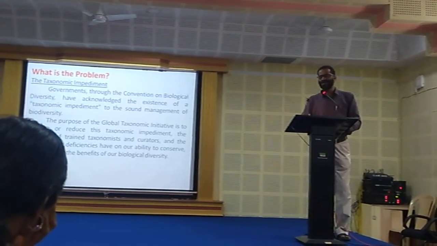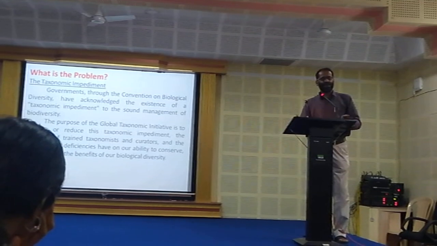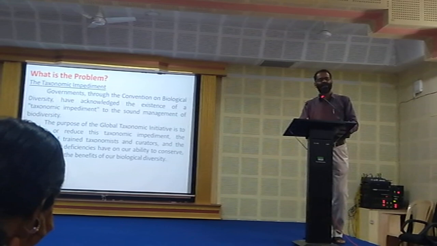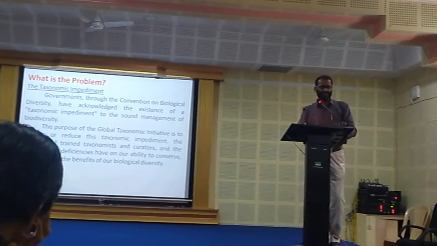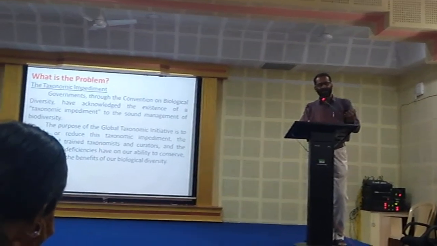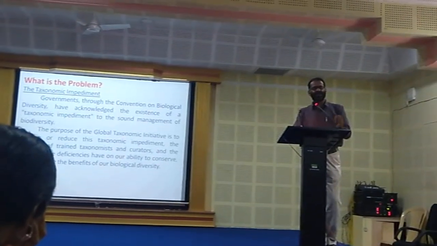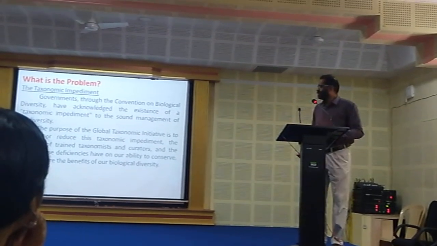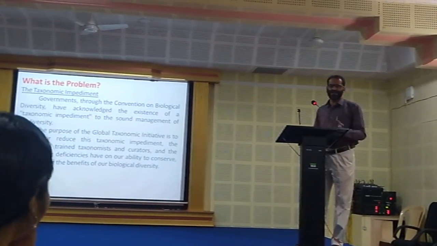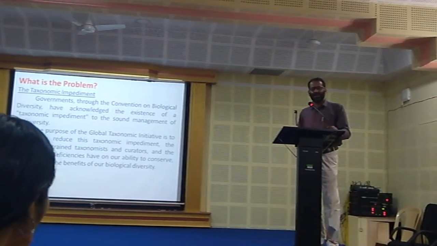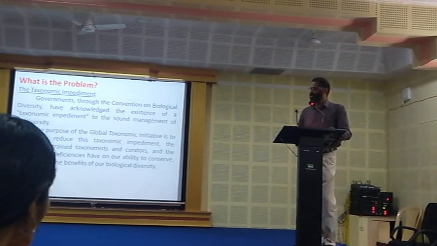Taxonomic impediment means we are lagging behind in taxonomy. Taxonomists are very, very rare: professional taxonomists, non-taxonomists, para-taxonomists, very few in number. So the government itself recognizes the lack of taxonomists. The taxonomic impediment is the major factor for the non-utilization of biodiversity.